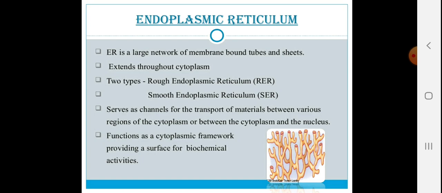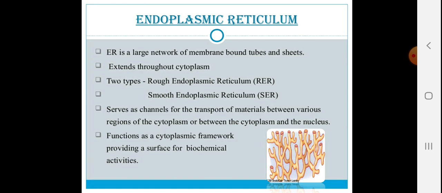They serve as channels for the transport of materials between various regions of the cytoplasm or between the cytoplasm and the nucleus. So they act as the carrier for transporting materials between the cytoplasm and the nucleus or within the cytoplasm.